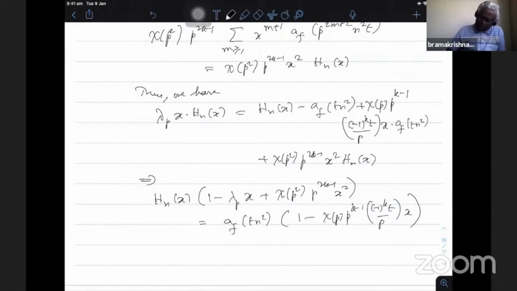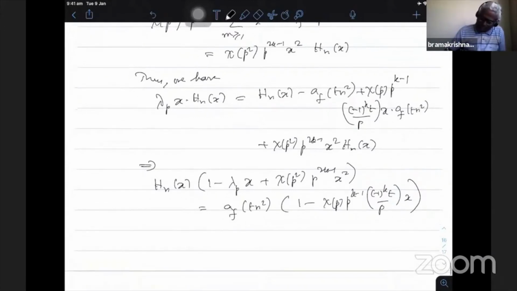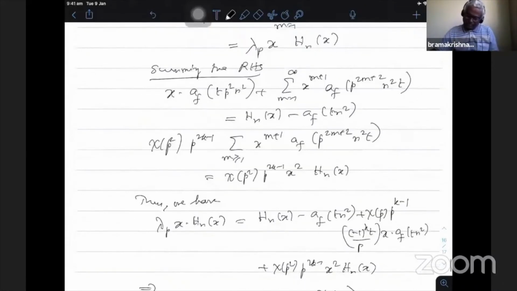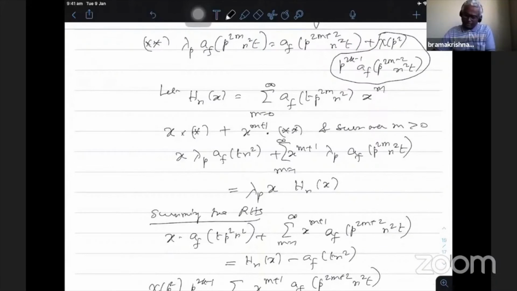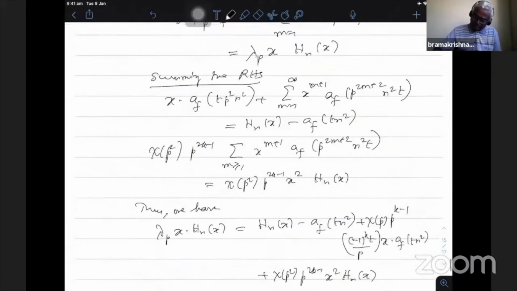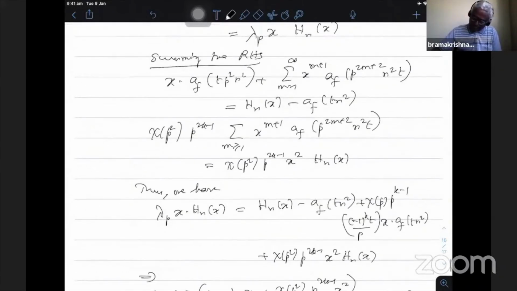Therefore, now note that the Dirichlet series which we consider is a_f(t n²) n^(-s). So this is nothing but, when you look at the definition of h_n, I take a prime p not dividing n, so you write n as p^(2m) into n², where p does not divide n, and then I sum over all m equal to 0 to infinity.